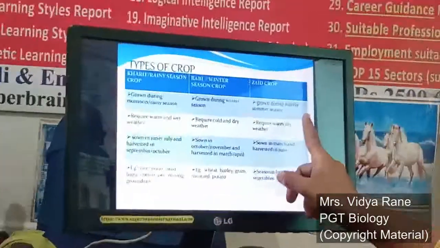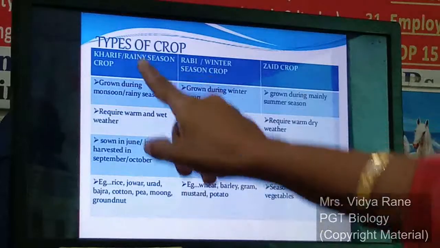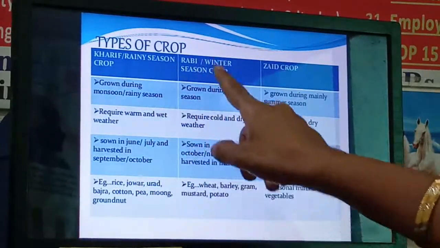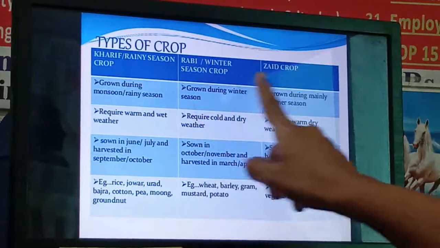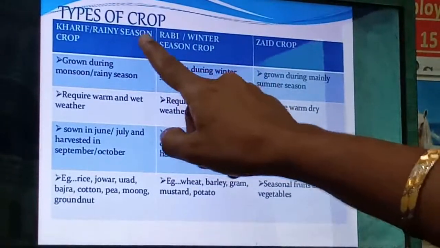Now see these different points of comparison between these three types of crop. Kharif is grown during the monsoon and rainy season. Rabi is grown during the winter season, and Zaid is grown in the summer season. Now the temperature and warmth.